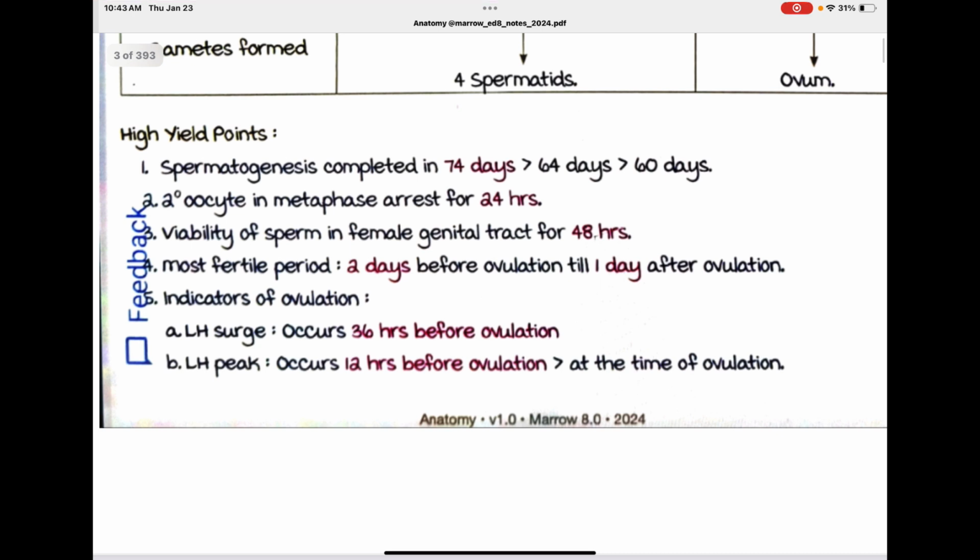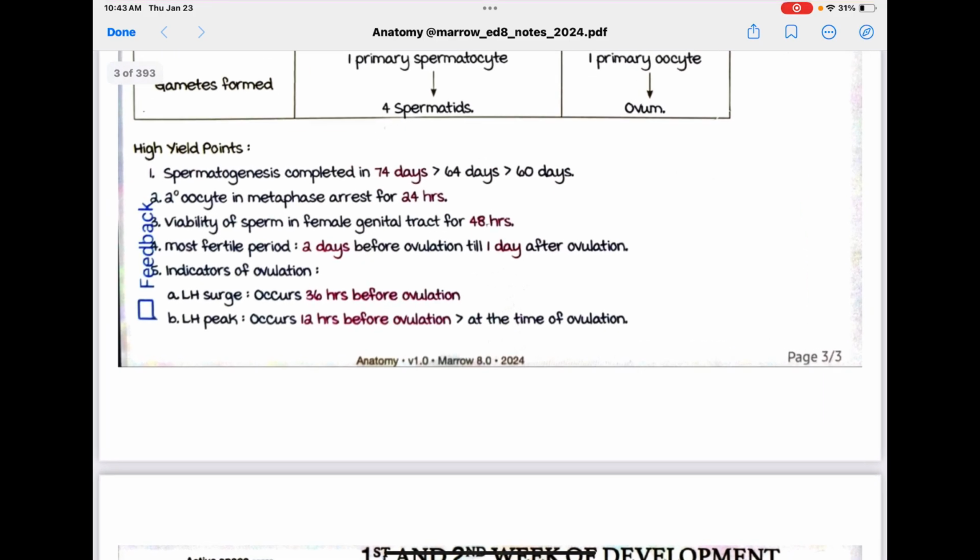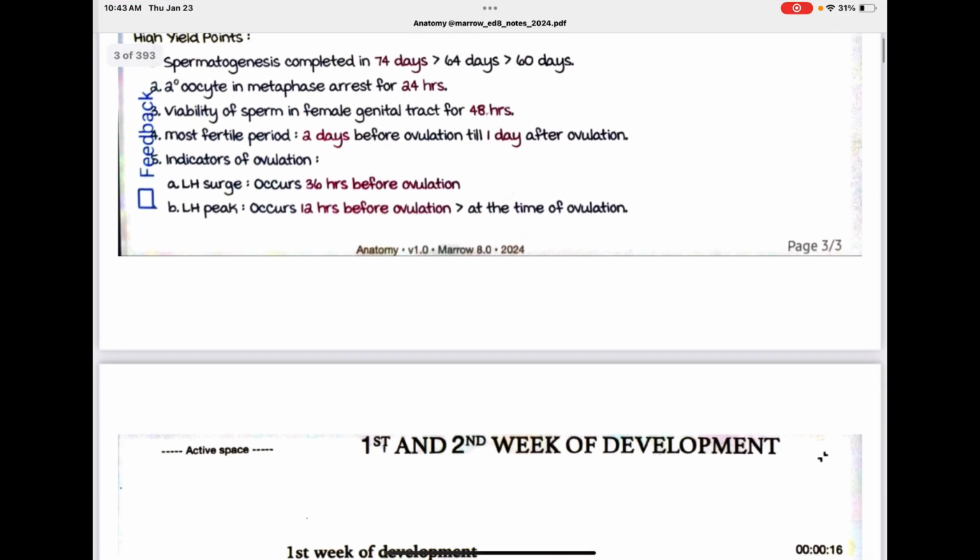Indicators of ovulation. The LH surge occurs 36 hours before ovulation. The LH peak occurs 12 hours before ovulation.